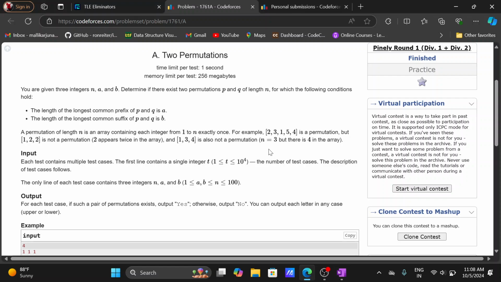What we have to do is find whether two permutations p and q exist such that the longest common prefix of p and q is exactly a, and the longest common suffix of p and q is exactly b. If not, then we have to print no. If they exist, we don't need to print the permutations, we just print yes.